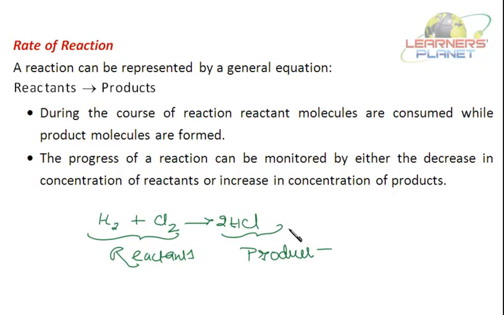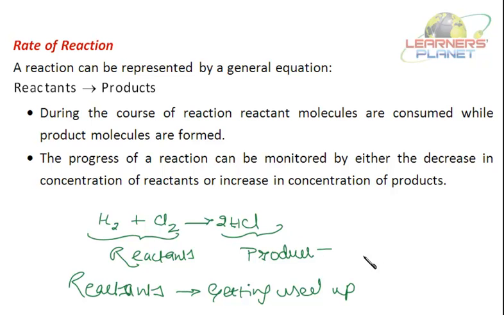During the course of reaction, the concentration of reactants is decreasing because reactants are getting used up, and products are formed. So the concentration of reactants will be decreasing and products will be increasing.